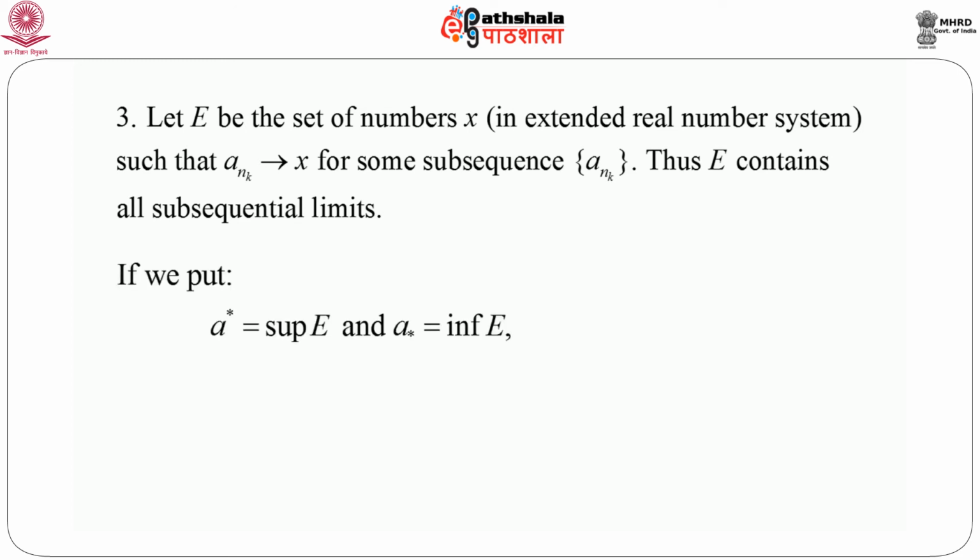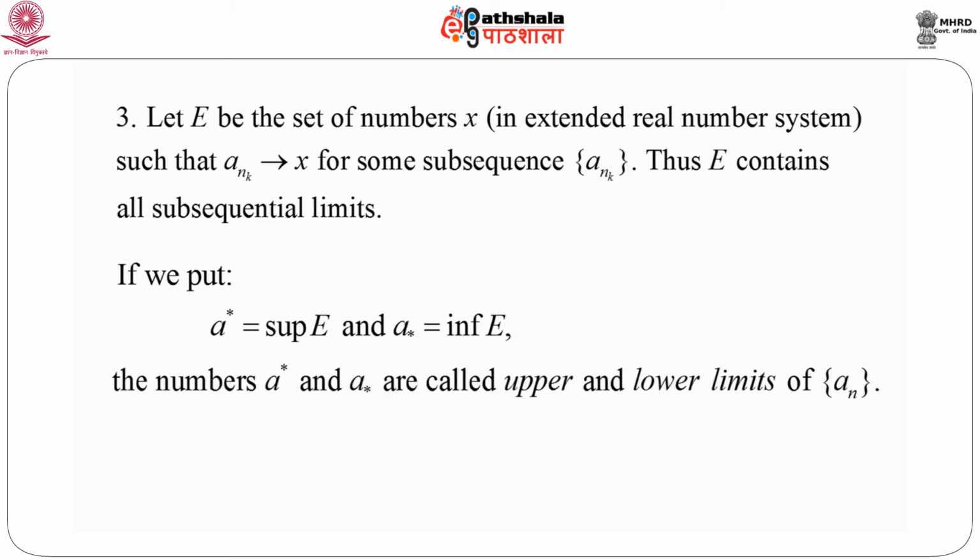If we put a upper star as the supremum of the set E, and a lower star as the infimum of the set E, then the numbers a upper star and a lower star are called the upper and lower limits of a_n respectively. So this is how we define the upper and lower limits.